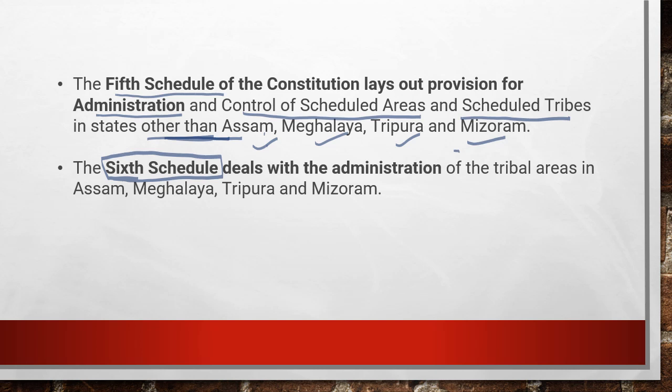That means the Sixth Schedule is completely dedicated to the administration of tribal areas in Assam, Meghalaya, Tripura and Mizoram, which is a very important question for competitive exams. Many question papers touch on this question frequently. The Sixth Schedule covers the following states of tribal areas, so we should remember these four states. And the Fifth Schedule talks about the administration of scheduled areas and scheduled tribes other than these four states.